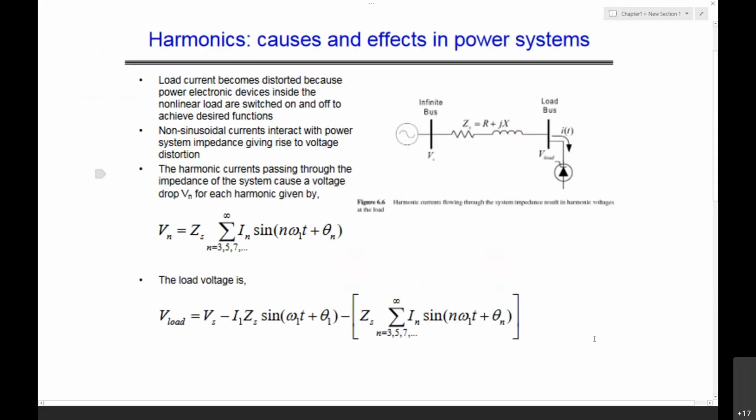Here this is an infinite source, an AC generator, which is an infinite bus, and this voltage is VS, the source voltage. And here we have a feeder impedance, or the source impedance.